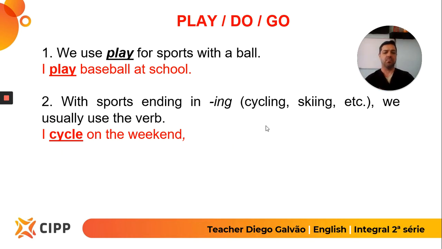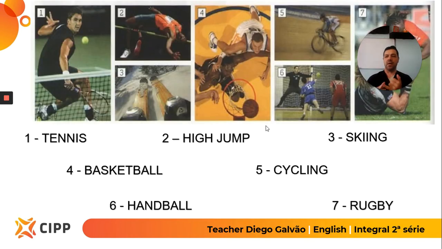Let's return to the sports we talked about earlier. Tennis. You play, you go, you do. You play tennis. High jump. You do high jump. Skiing. You go skiing because it's -ing. Basketball. You have a ball, so you play basketball. Cycling. You go cycling because it's -ing. Handball. You play. And rugby. You also play.